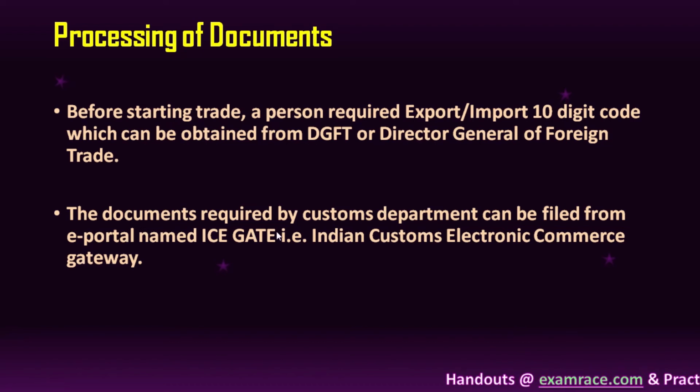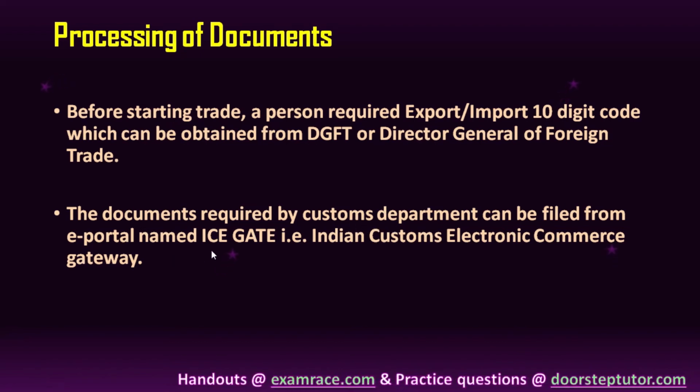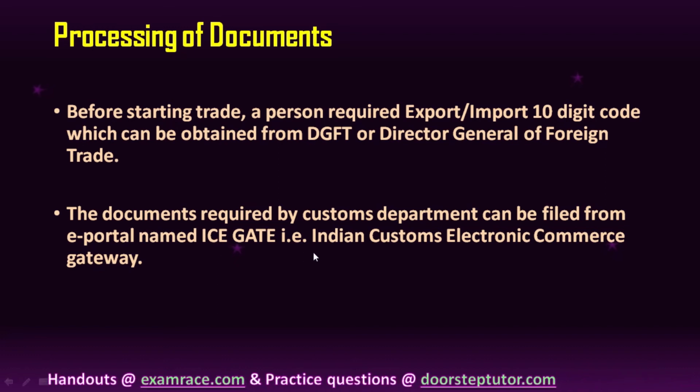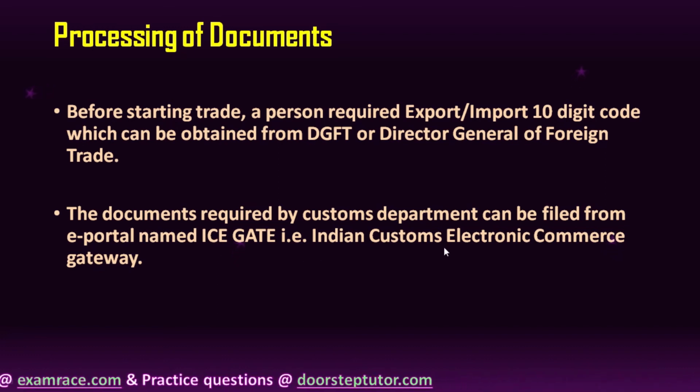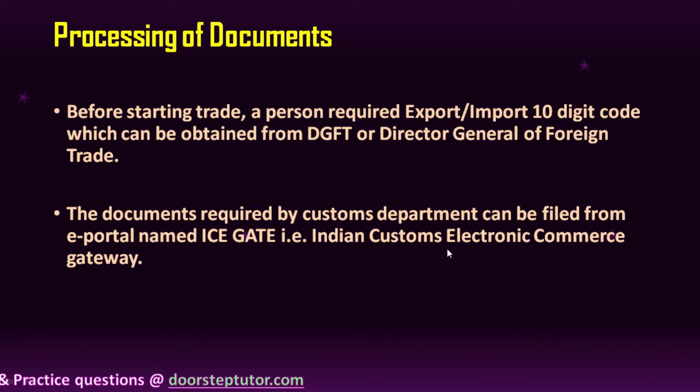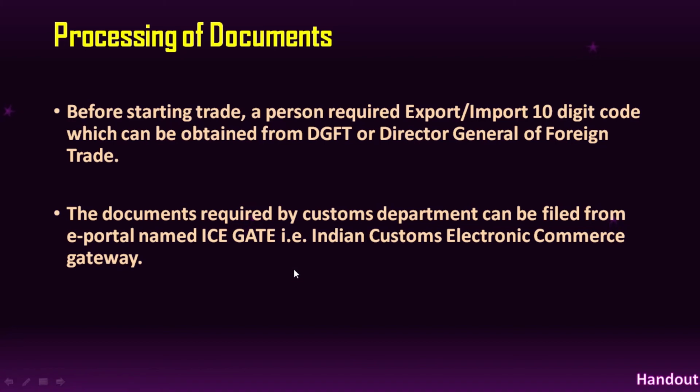Now, the documents required by the customs department can be filed from an e-portal named ICEGATE, which is Indian Customs Electronic Commerce Gateway, right? So if you want to file the documents, first of all, you need to have an export import code which is obtained from DGFT.